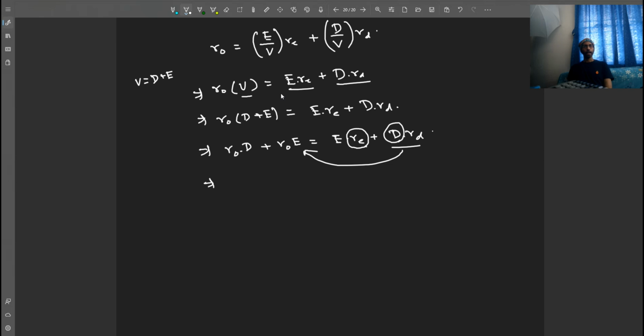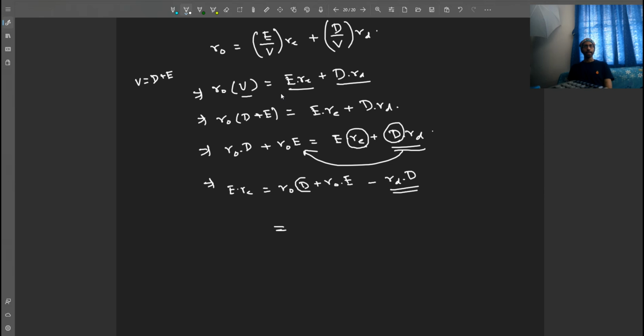So here we can write E into RE is equal to R0 dot D plus R0 dot E minus RD dot D. This expression, we have just reversed the expression and written it here. Now we do one more thing.